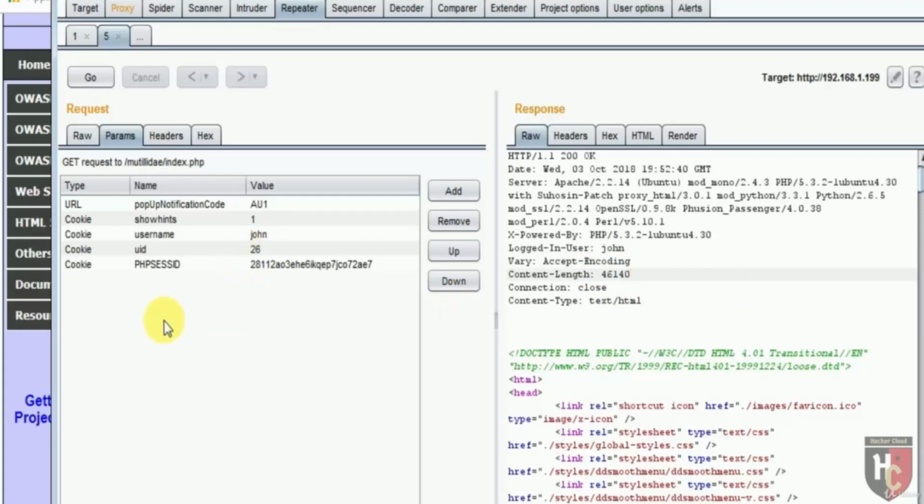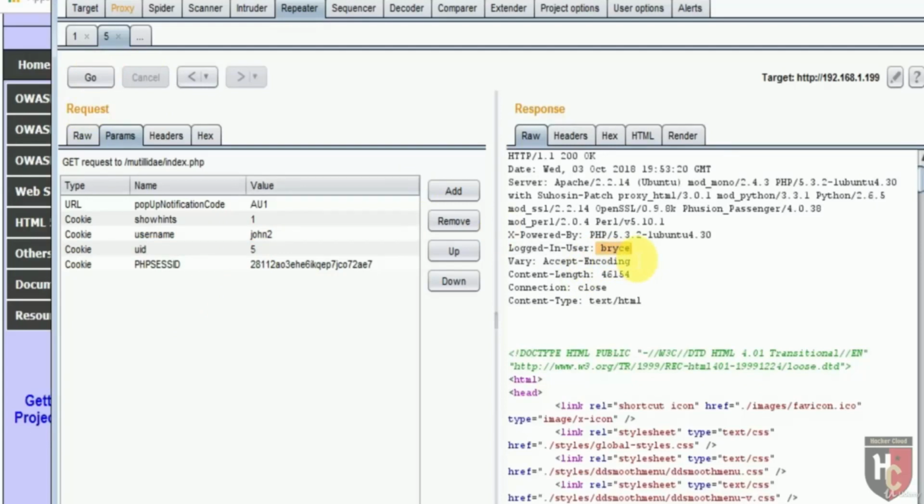Now let's change the username and analyze whether a vulnerability is present in the username cookie. Let's modify the username cookie value. Hit the Go button. You see that the logged in user is the same. Let's try to modify the UID cookie. Hit the Go button. Here you can see that the logged in user has changed.